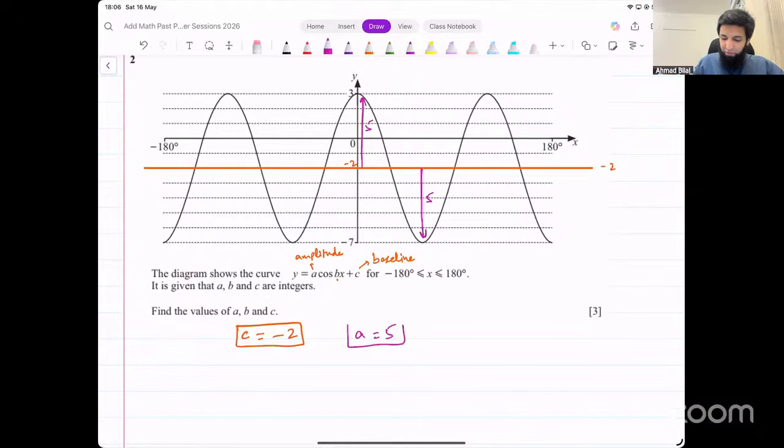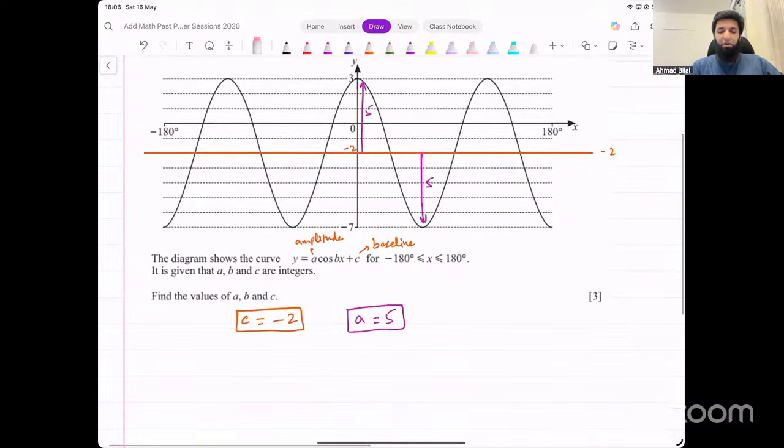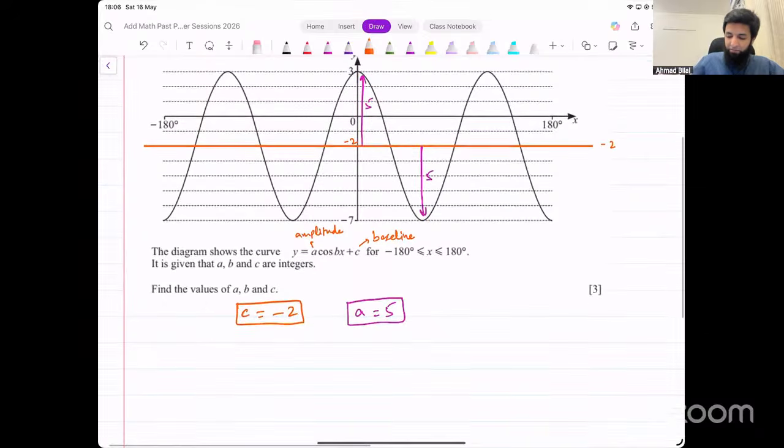What about the value for B? What is that going to be? B represents the number of cycles the graph is completing in its one full period. So what's one period? What's a period of cos graph? The period for the cos graph is 360 degrees, the standard cos graph.